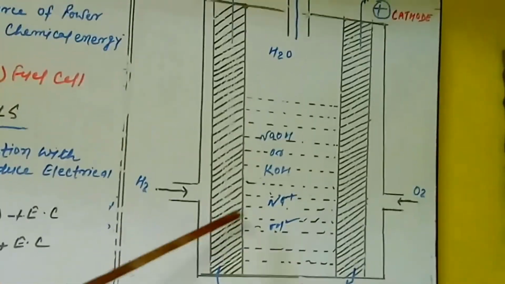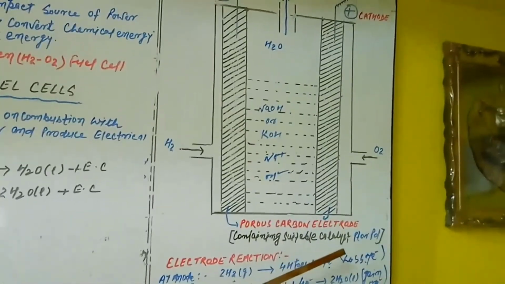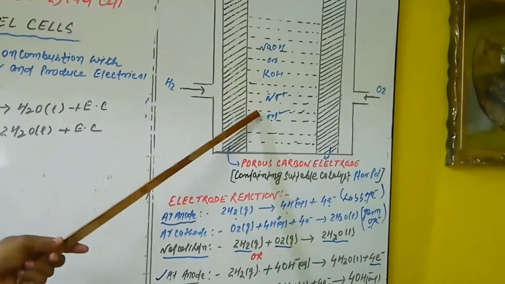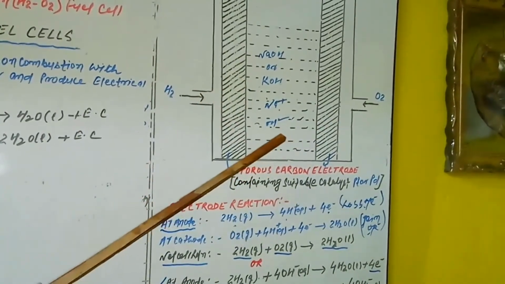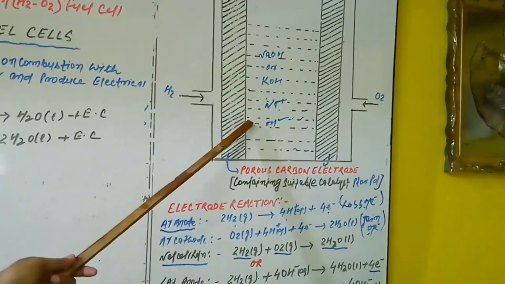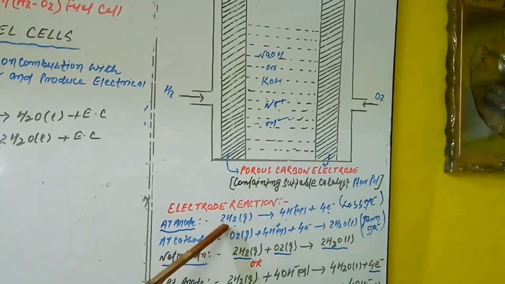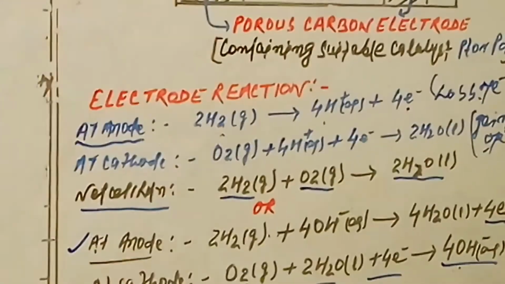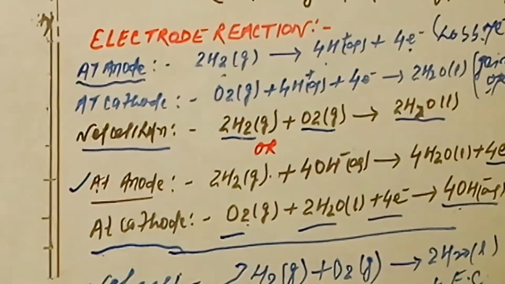This consists of two electrodes made of porous carbon containing a small amount of platinum or palladium as a catalyst, dipped in concentrated aqueous solutions. Hydrogen and oxygen are passed from the anodic and cathodic side respectively through the aqueous solution of NaOH, leading to redox reactions. At the anode, hydrogen is oxidized by loss of electrons, and at the cathode, oxygen is reduced by gain of electrons, leading to the redox reaction and the resultant net cell reaction, which we already discussed in theory.